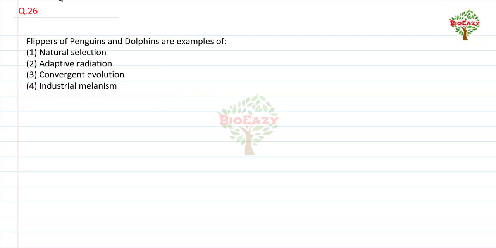Next, question number 26: flippers of penguins and dolphins are an example of. Number 1, natural selection, no. Number 2, adaptive radiation, no. Number 3, convergent evolution, yes, it is right. And number 4, industrial melanism, it is also incorrect. So the right option is convergent evolution.